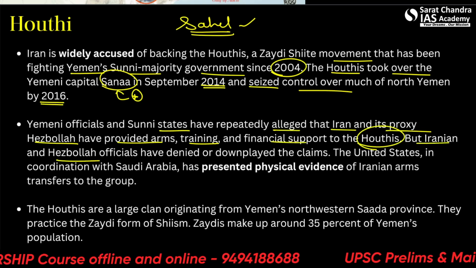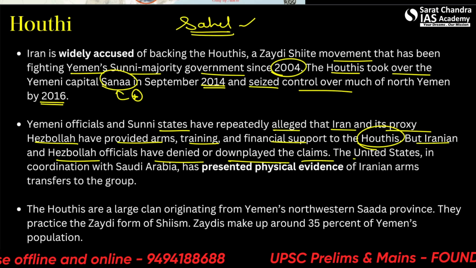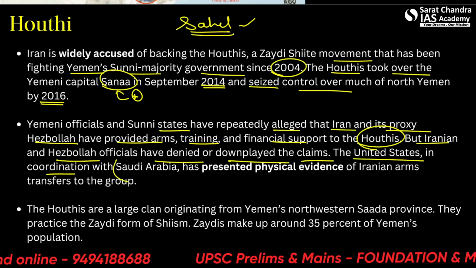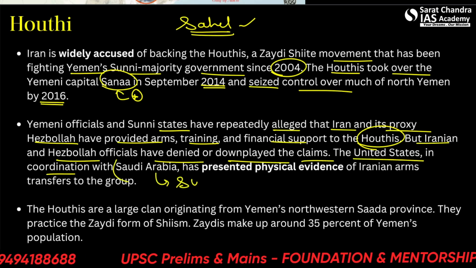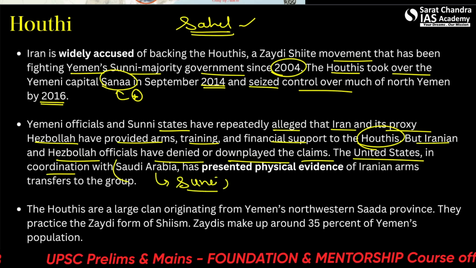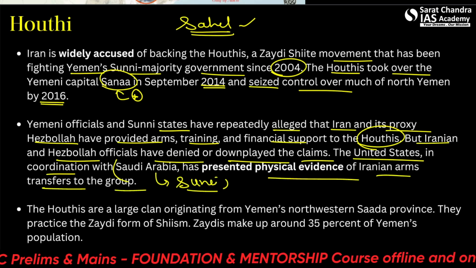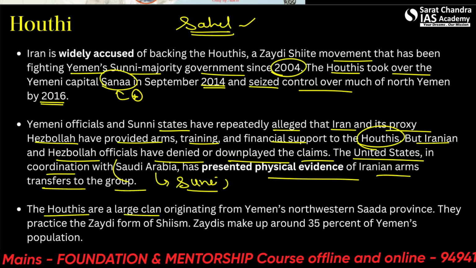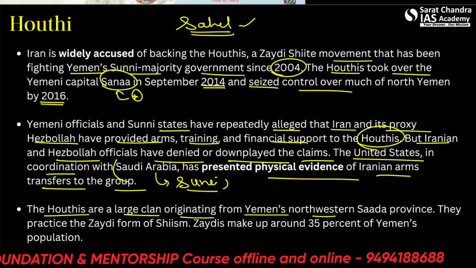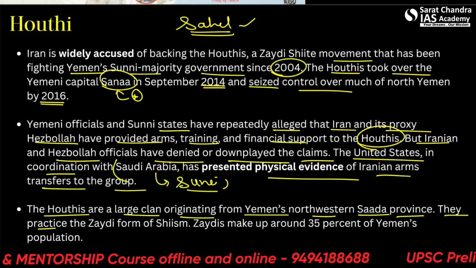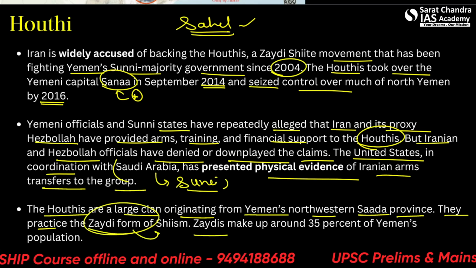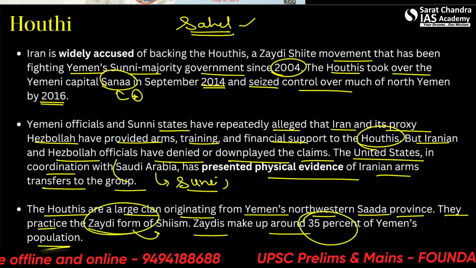But Iranian and Hezbollah officials have denied and downplayed the claims. The USA, in coordination with Saudi Arabia, a Sunni country, has presented physical evidence of Iranian arms transfer to the group. The Houthis are a large clan originating from Yemen's northwestern Saada province. They practice the Zaydi form of Shiism. Zaydis make up around 35% of Yemen's population.